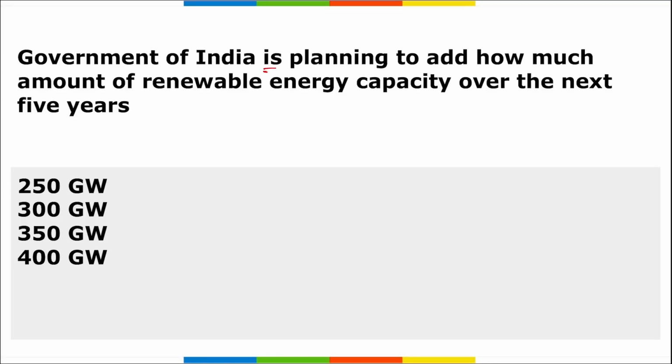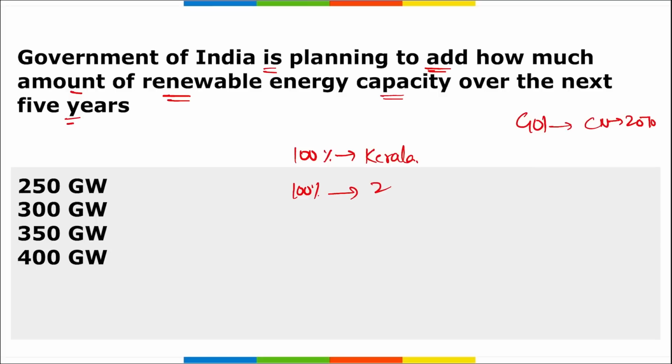Next, the Government of India is planning to add how much renewable energy capacity over the next 5 years? First of all, remember, what is the target of the Government of India to become carbon neutral? It is 2070. The first state in India that is working towards shifting 100% to renewable sources of energy is Kerala. And what is the target for them? They want to shift to 100% renewable energy by 2040 and become carbon neutral by 2050.